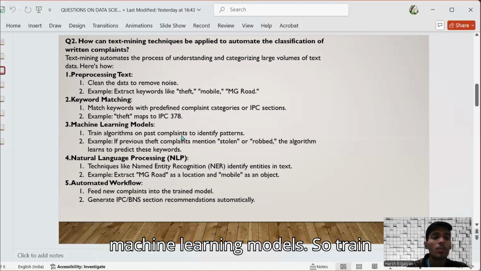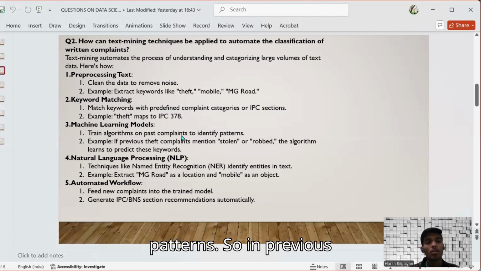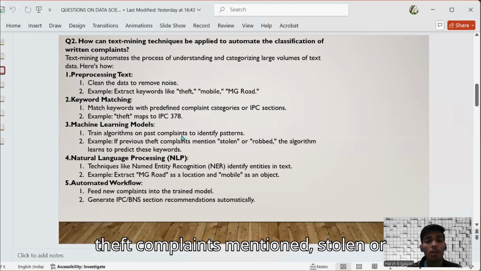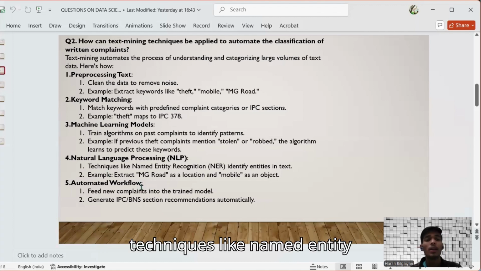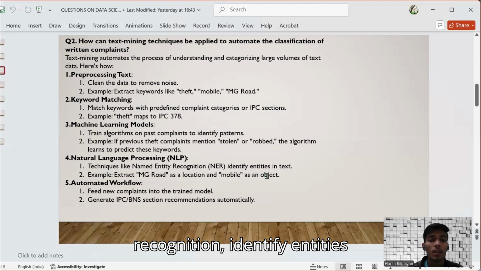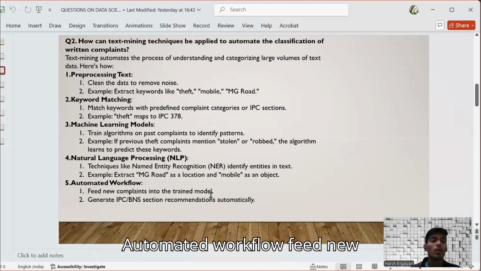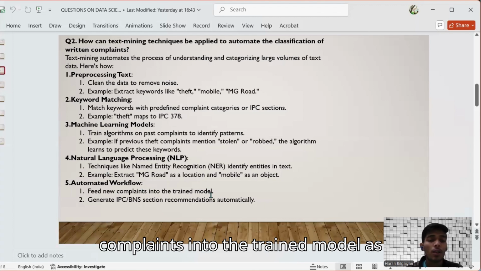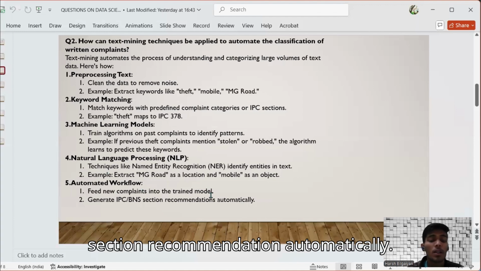Machine learning models: train algorithms on past complaints to identify patterns. So if previous theft complaints mentioned stolen or robbed, the algorithm learns to predict these words. Next is natural language processing. Techniques like named entity recognition identify entities in text. An example is a location, and mobile as an object. Automated workflow: feed new complaints into the trained model, and we generate IPC and BNS section recommendations automatically.